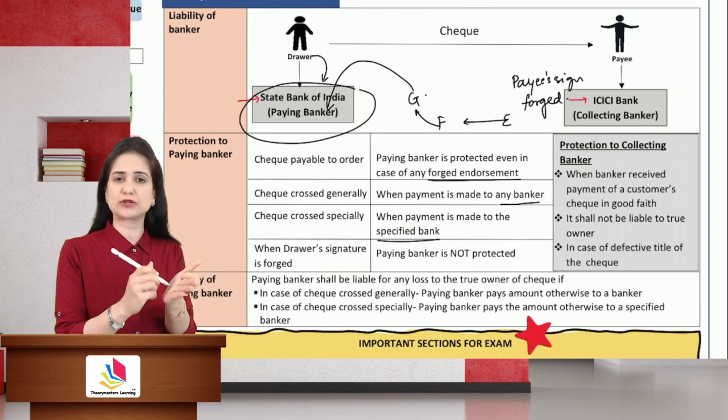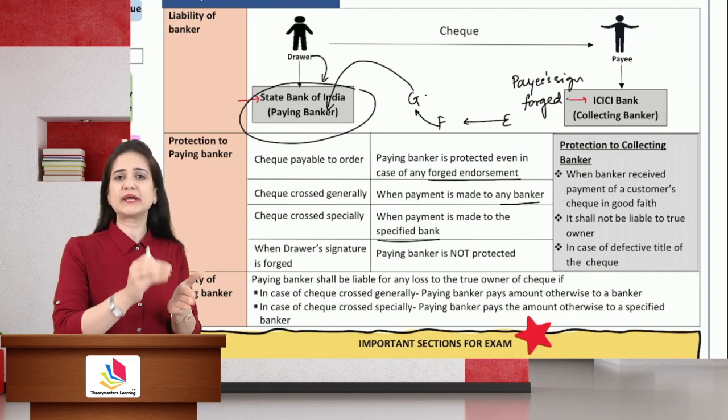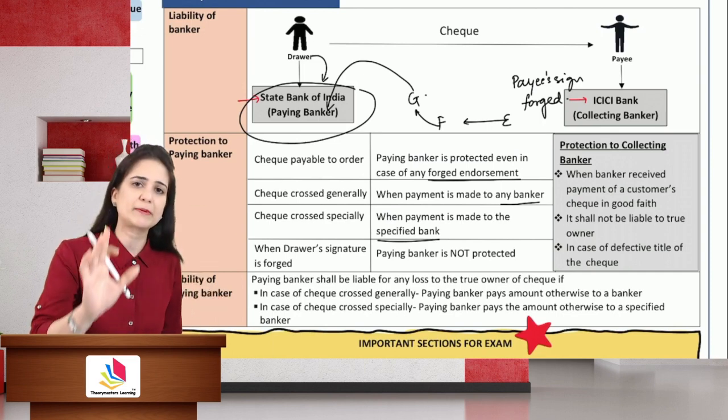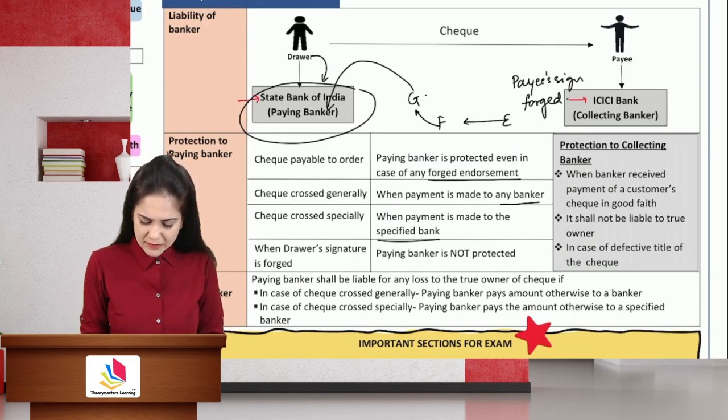They checked the signature of the drawer with the specimen. They checked adequacy of funds. They checked the date. They checked all the other details. They have made the payment in good faith. You cannot blame them. Very important to highlight.